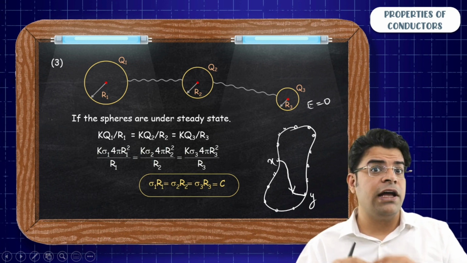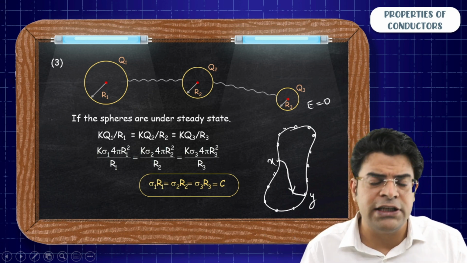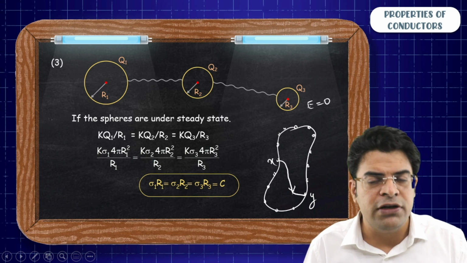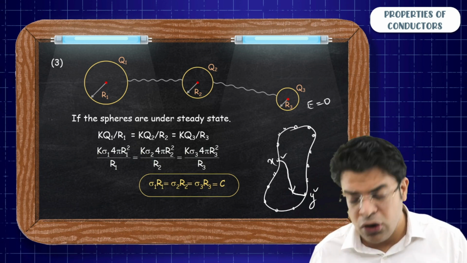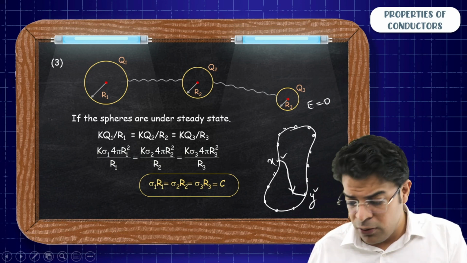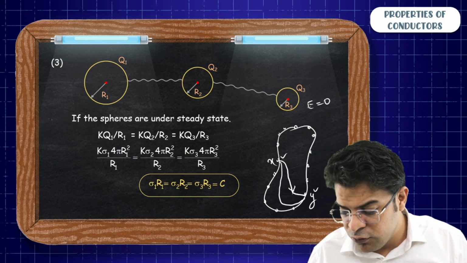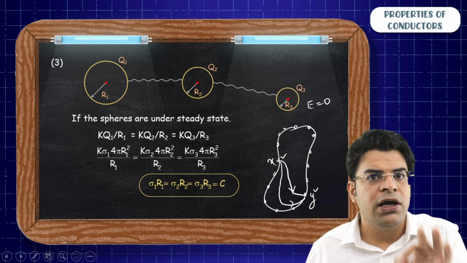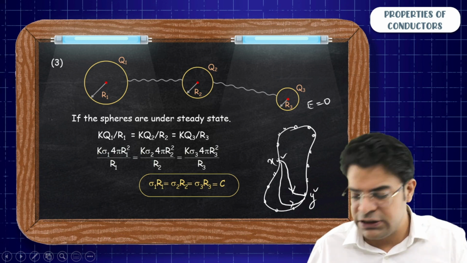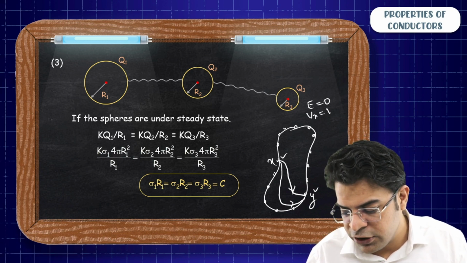When we move opposite to the field, the potential increases, and when we move perpendicular to the field, the potential remains the same. So moving from x to y along any path through the flesh of the conductor, I won't find an electric field at any point, and hence there will be no potential change, so the potential at x equals the potential at y.